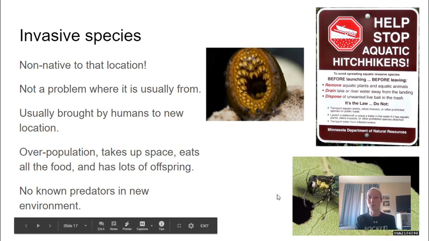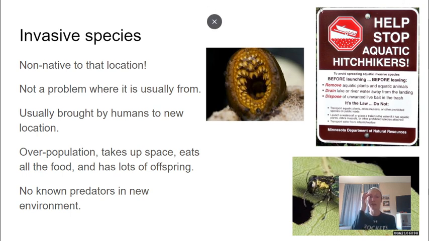And here's the emerald ash borer. Now, you may have seen signs like this if you have been to a boat landing. It's the DNR trying to give you some tips about how to stop the spread of invasive species. They always say clean, drain, and dry. So remove any aquatic plants or animals that you see, drain out any extra water.